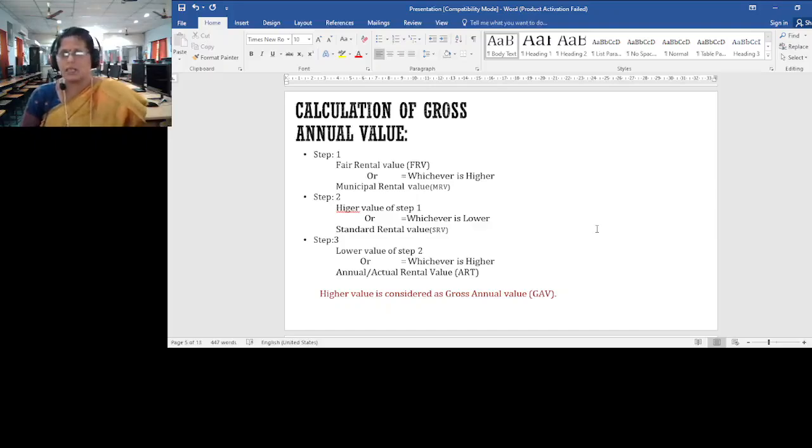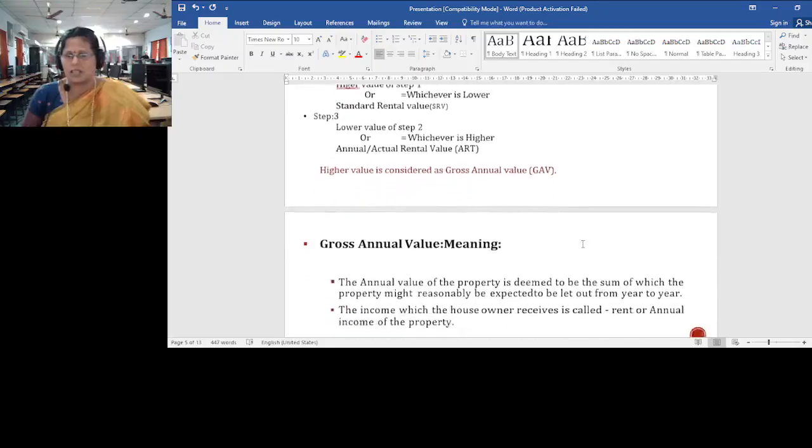The first step is comparing the FRV and MRV, and the higher value is taken to the second step, where it is compared to the standard rental value, SRV. In these two the lower value should be considered, and that lower value should be taken to the third step and compared with the annual rental value or actual rental value. In these two the higher value should be taken. The last higher value is considered as gross annual value, right. I hope you can understand what is gross annual value.